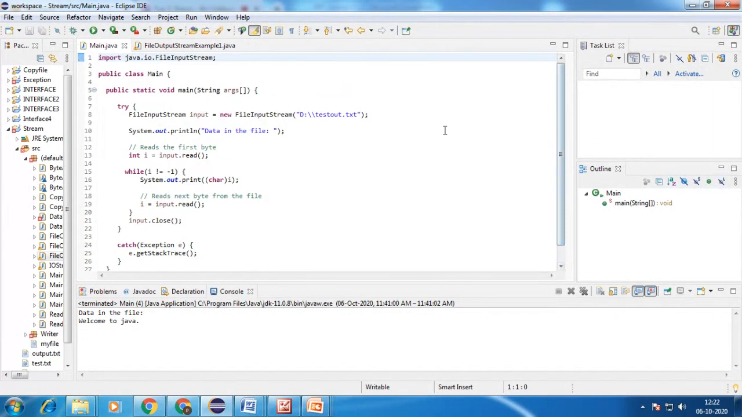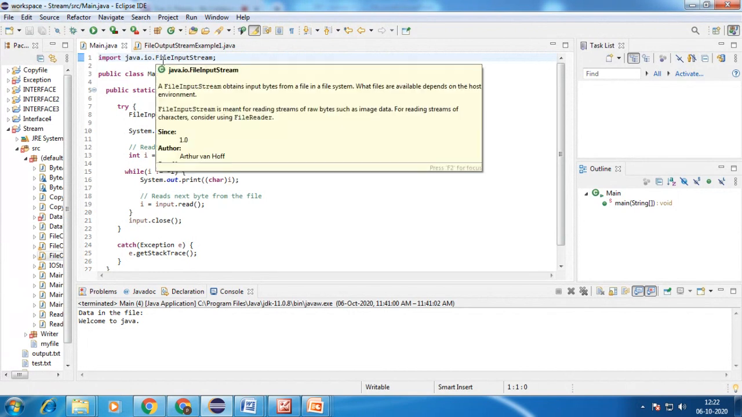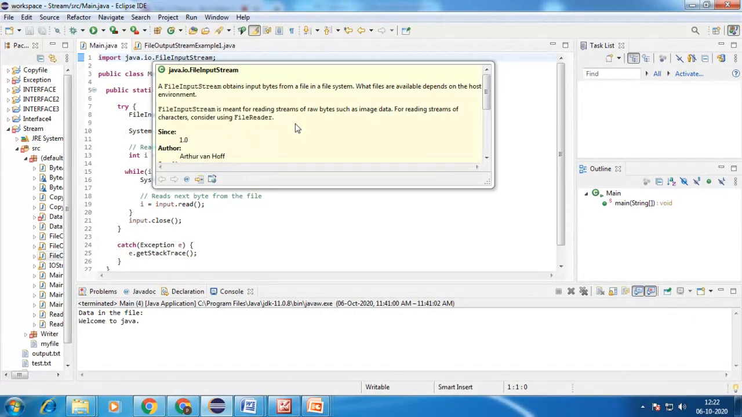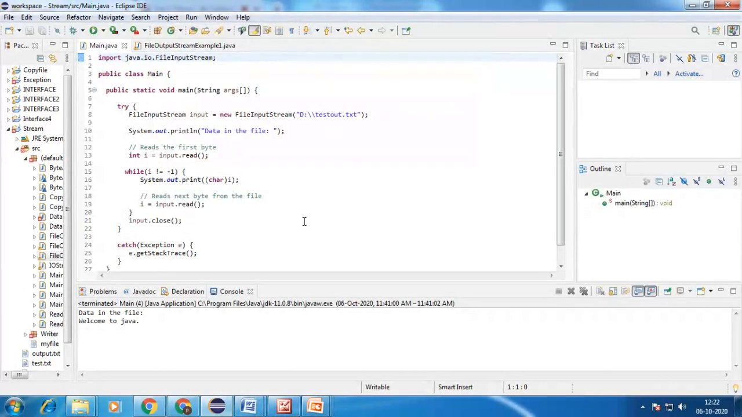Initially you just need to know why we are using a file input stream. The file input stream is one of the major classes in the Java file IO package, which is used to read a stream of raw bytes. Here we are accessing the specified location, that is, the resource in a particular location.